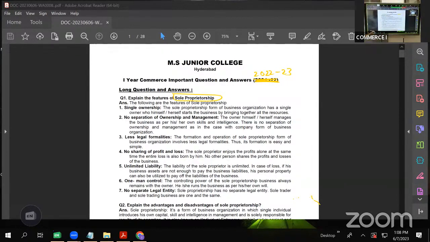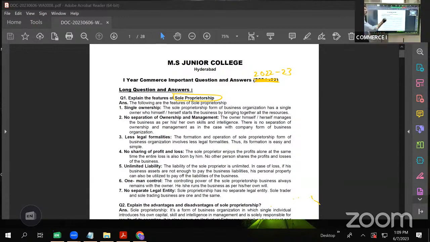See, we see different forms of business organizations in and around our society. In some business organizations, if you happen to go and see, there will be only one person always sitting at the counter. He'll be taking care of all the customers, selling, collecting cash, doing all the work in the organization. That is one form. There is another business organization where we see 3 to 4 people taking care of the business. Similarly, there will be hundreds or thousands or lakhs of people who own a business organization. So there are different types of business organizations.